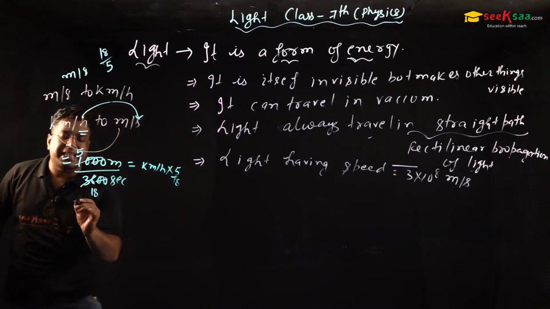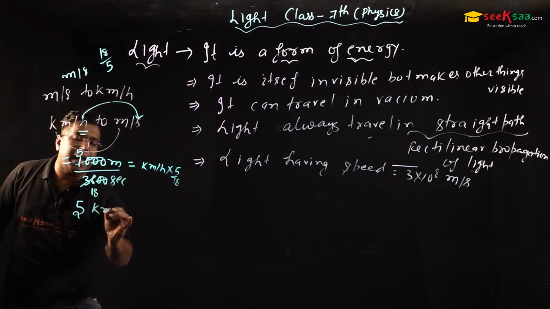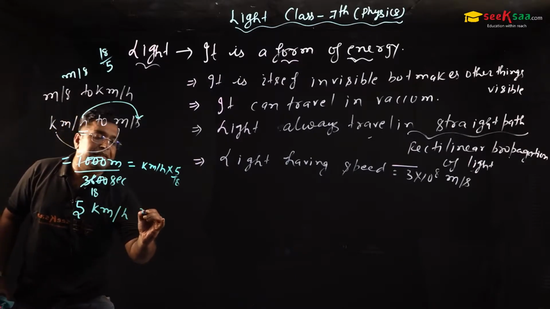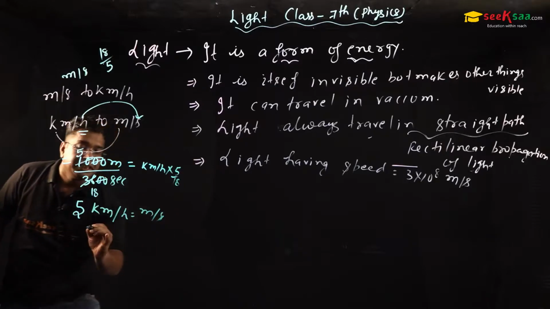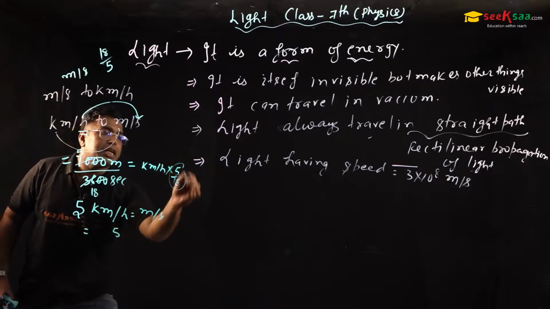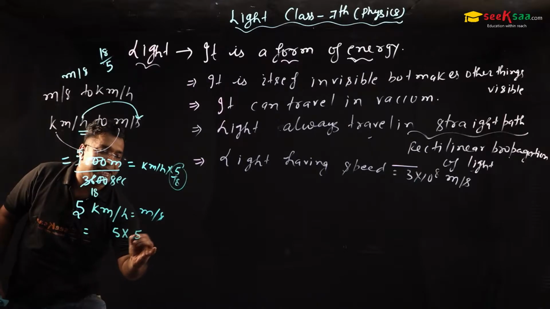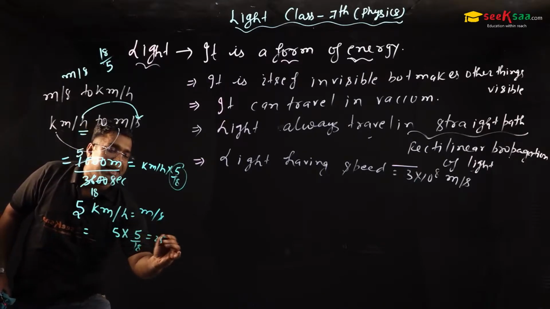Suppose I take an example, sir: if we want to convert 5 kilometer per hour into meter per second, then what is the conclusion? Sir, 5 into 5 by 18, so 25 by 18.